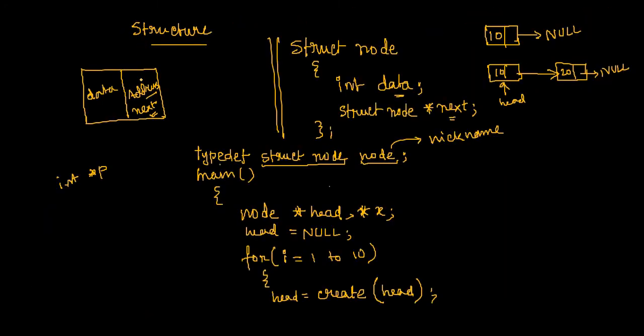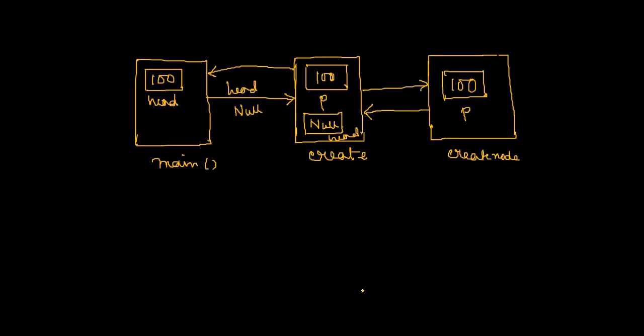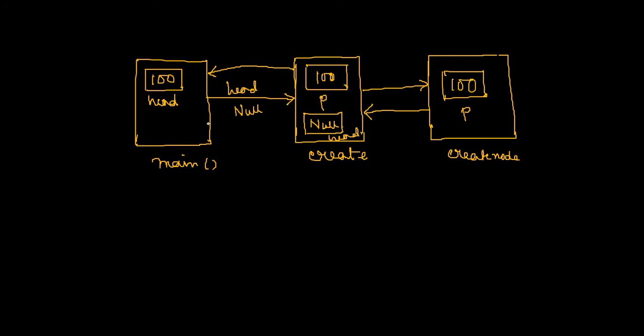You see, this create function will be called again, because if I assume that the for loop will run more than once, this create function will be called again. Next time when main calls this create function, head no longer contains null; now head contains 100.